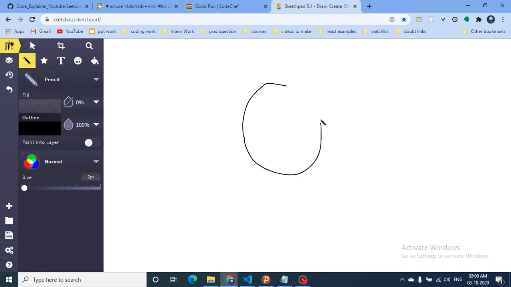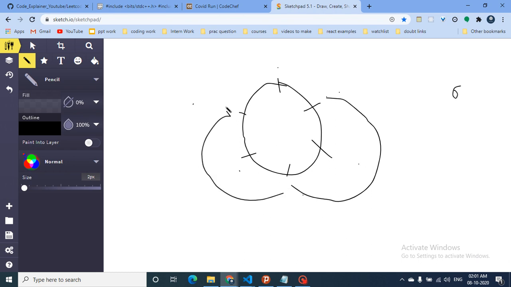Now you might ask how this is going to work. Let's assume I draw these positions and my virus is at this position. How many cities are there? 1, 2, 3, 4, 5, 6. There are 6 cities, and let's assume the virus jumps by 2. Initially it will go like this, then come back to the same position, and it will repeat the same cycle again and again. So these are the 3 cities which will get infected by the virus.